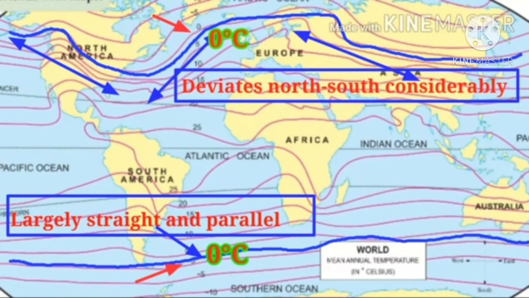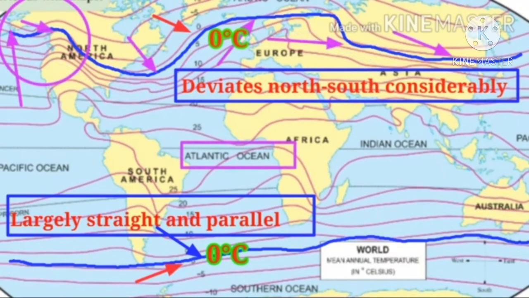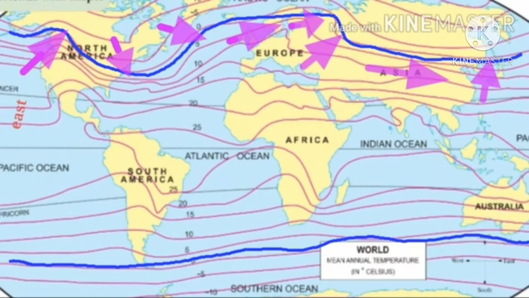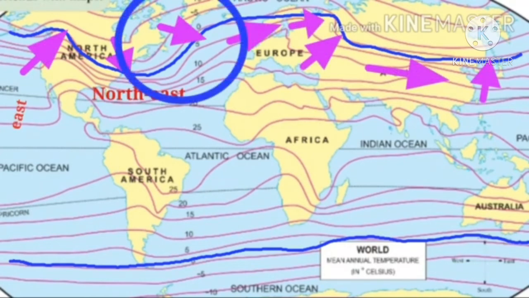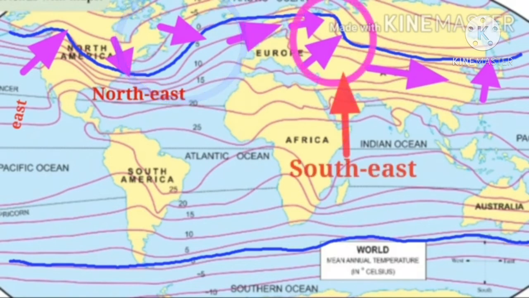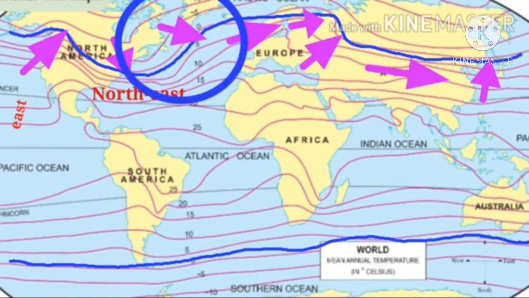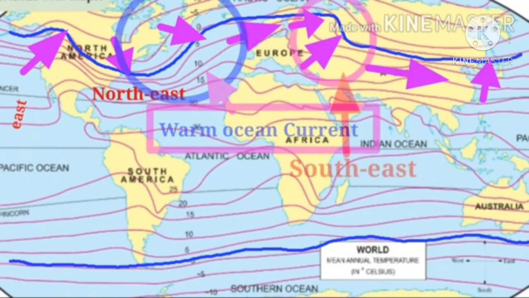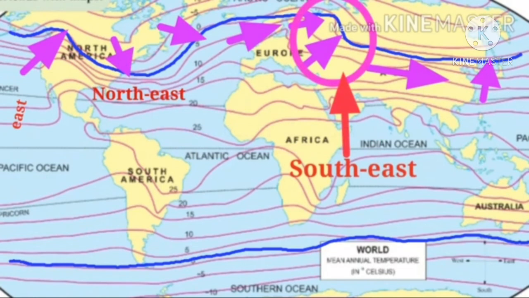Comparatively, the line of the same value in the northern hemisphere diverges considerably north and south. In the west, in parts of the Pacific Ocean, it is fairly straight, but when it enters the continent of North America, it turns somewhat to the north.